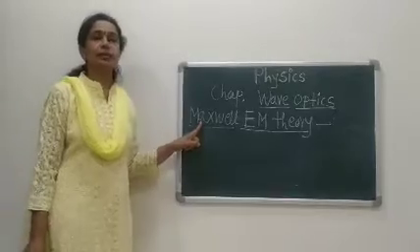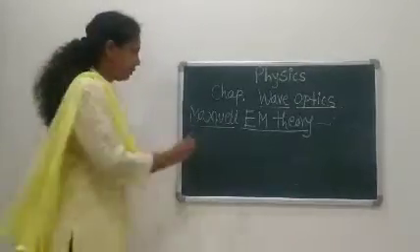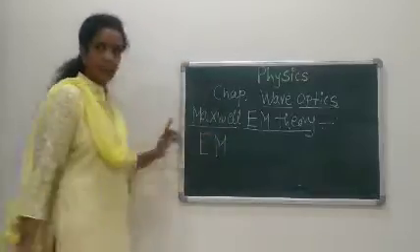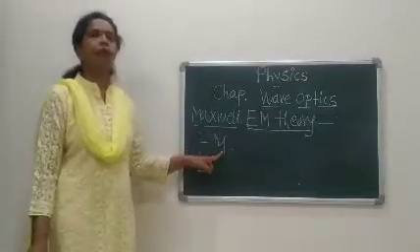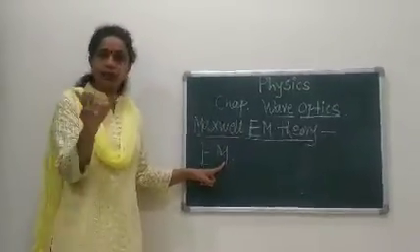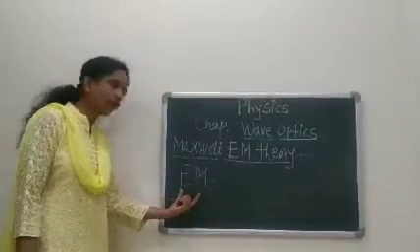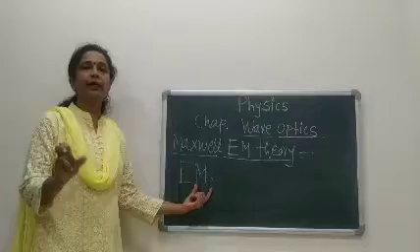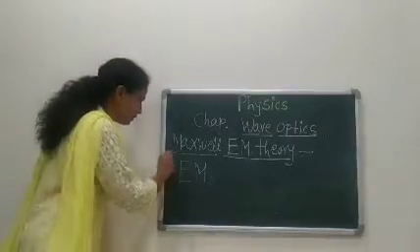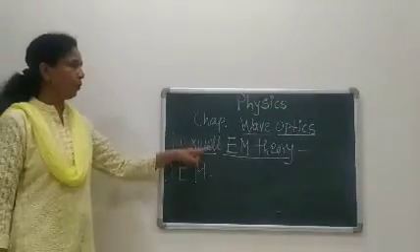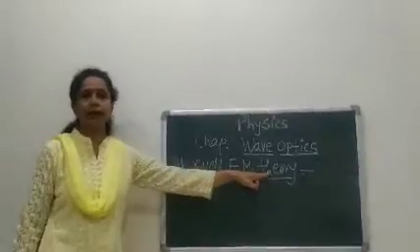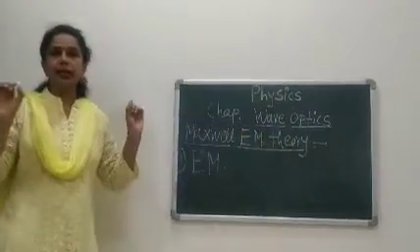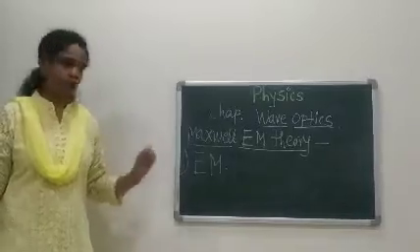According to the scientist Maxwell, what is light? Light is electromagnetic waves. E for electric, M for magnetic. It is the combination of both the fields, the electric field as well as the magnetic field. This is the first assumption of Maxwell's electromagnetic theory: light is an electromagnetic wave.